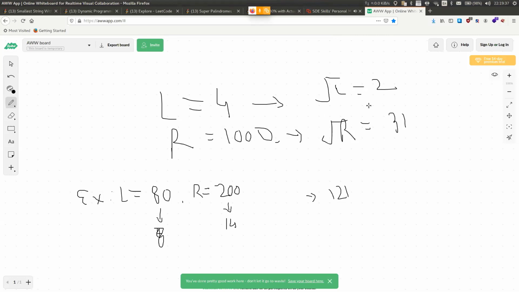Because we already have the square root of L and R, so they should be in between that, right? Yeah. That is what my thoughts are. I think for any square number to be a palindrome in L and R, it has to have a square root in root L to root R, right? Right. Yeah.